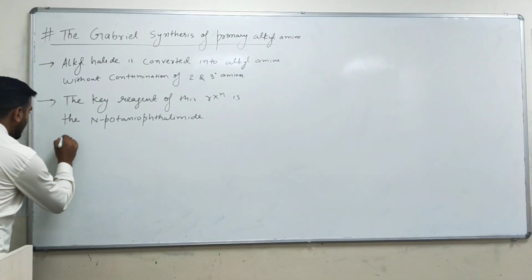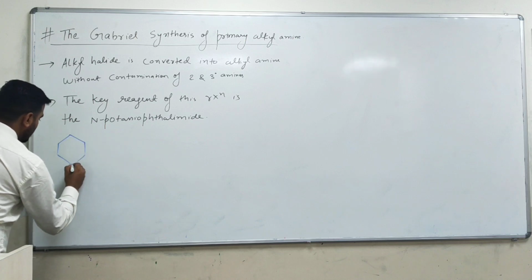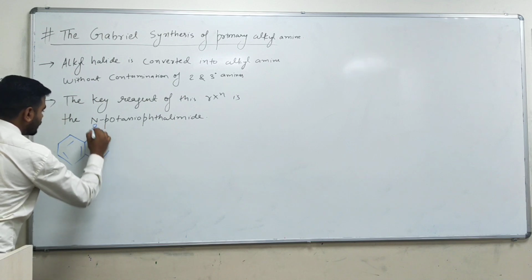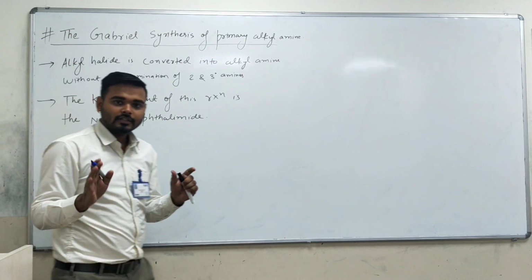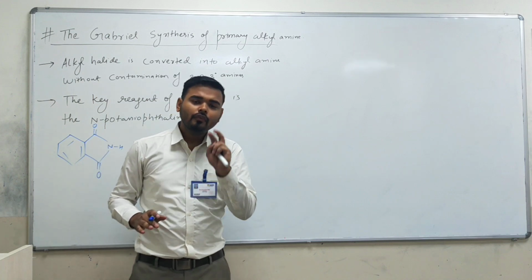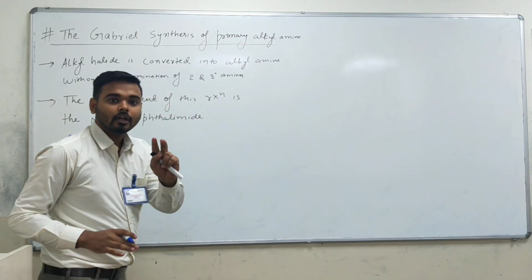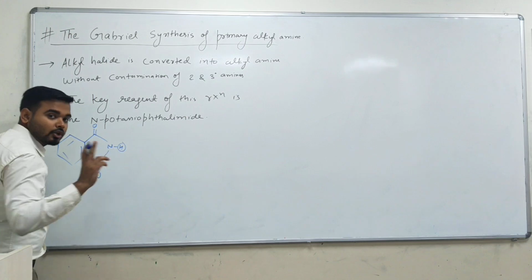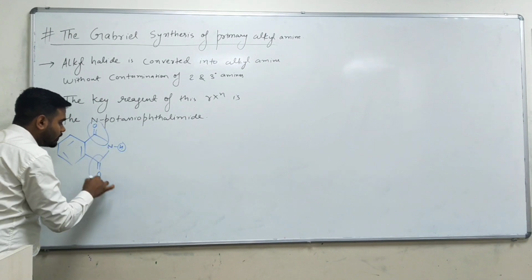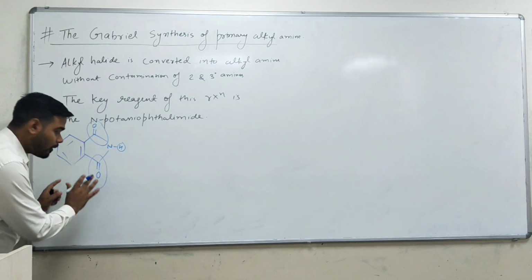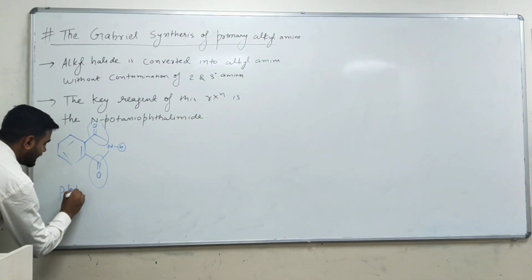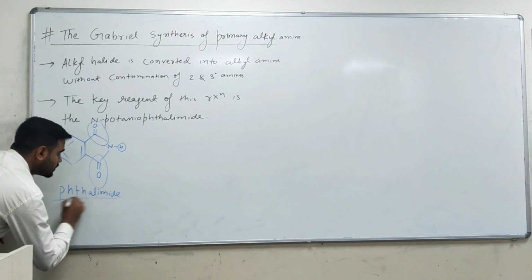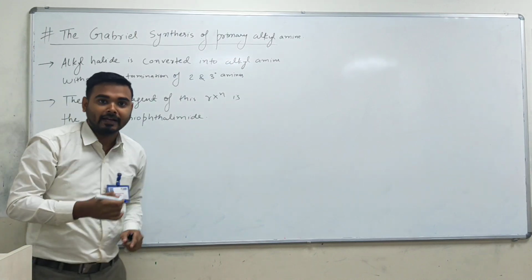The reaction is nothing but you have a phthalimide. I hope everyone knows the structure of phthalimide. If you don't know, let us see. You know what ammonia is. In ammonia you have 3 hydrogens. When 2 hydrogens are replaced by 2 carbonyl groups, as you can see here, this is nitrogen, 1 hydrogen is present here, but 2 hydrogens are replaced by these carbonyl groups. So this is called an imide, and the proper name is phthalimide, PHTHAL and here you write IMIDE. The whole structure is called phthalimide.